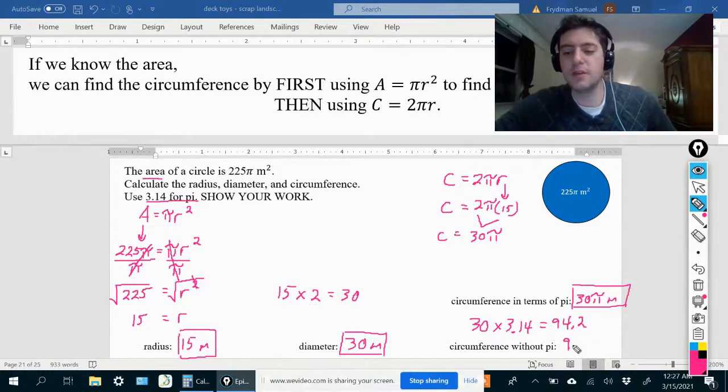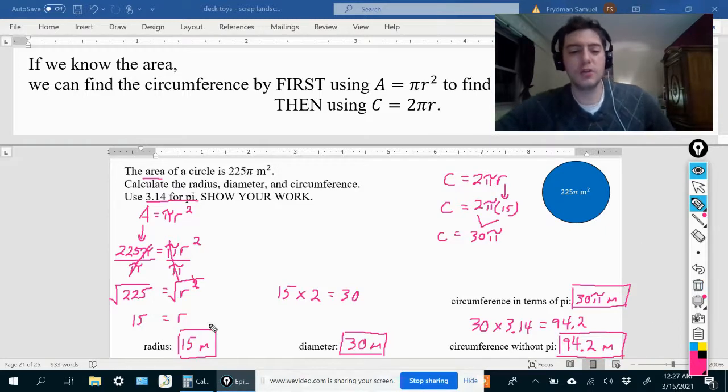I don't know why I keep writing all of these things twice. You don't have to write it twice if you don't want to in your work, but you do have to show all of the work. Okay, maybe instead of writing it here, you could just write it here instead of doing it in both places. But anyway, definitely show the work though. All right, that would be meters.